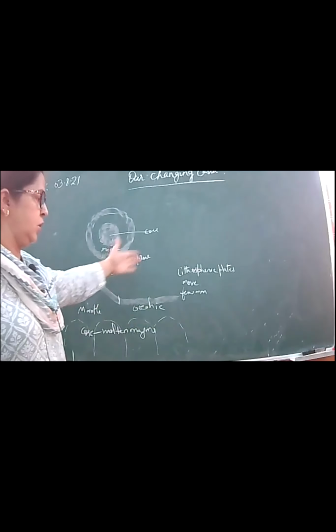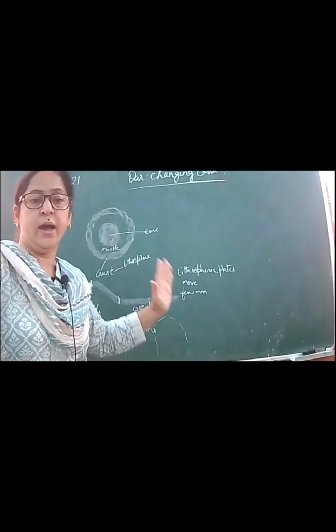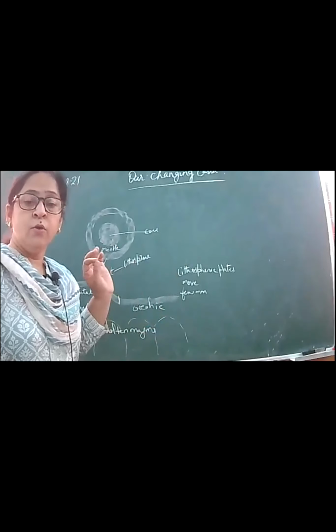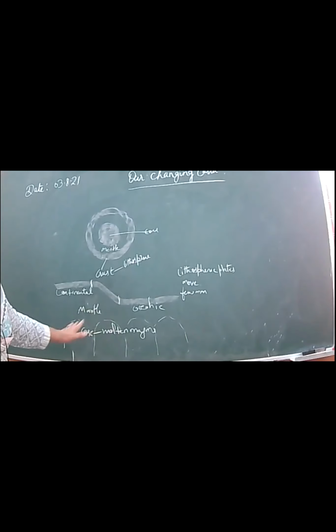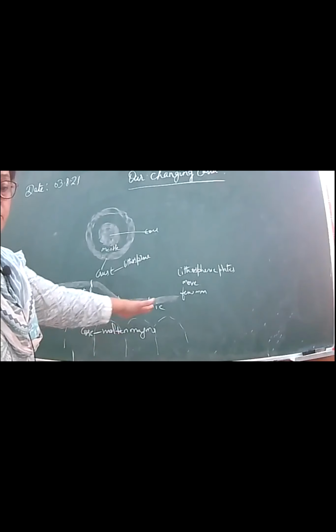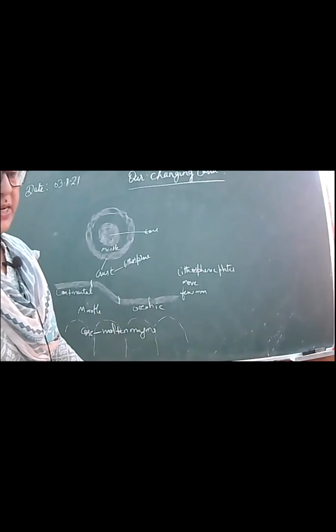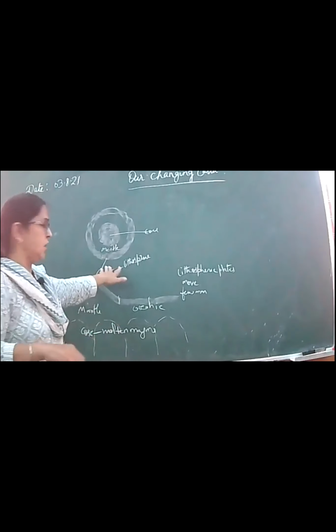So this molten magma moves in a circular motion and causes the lithospheric plates to move, just a few millimeters every year. The movement of these plates and the circular motion of molten magma cause changes on the earth.